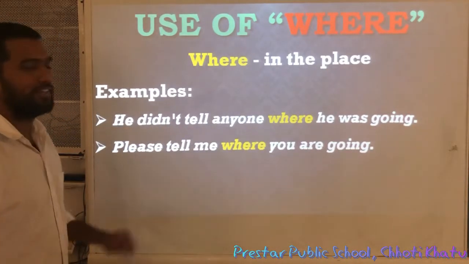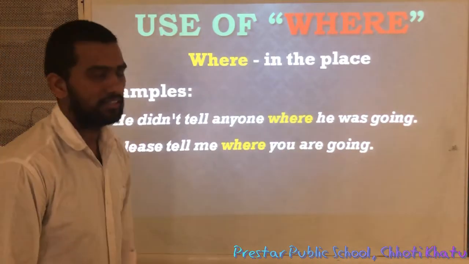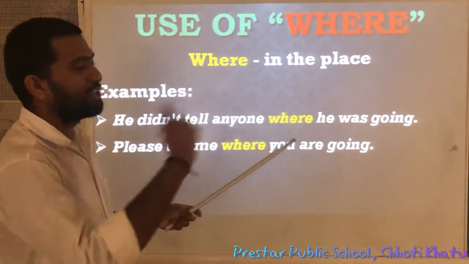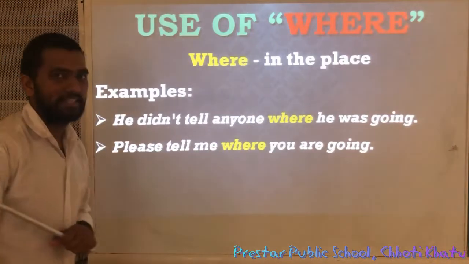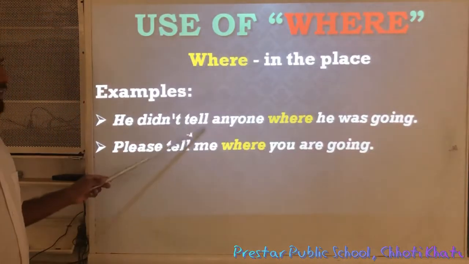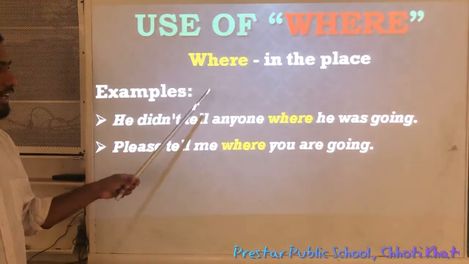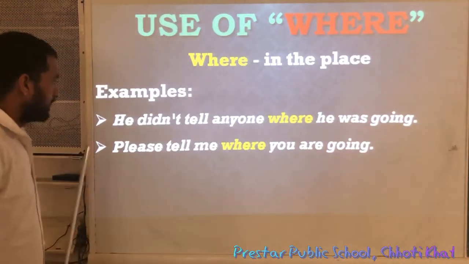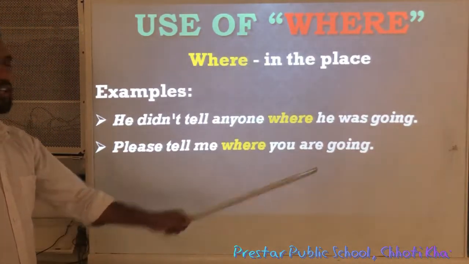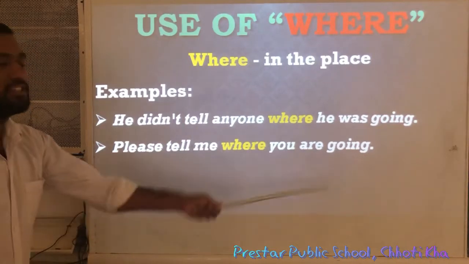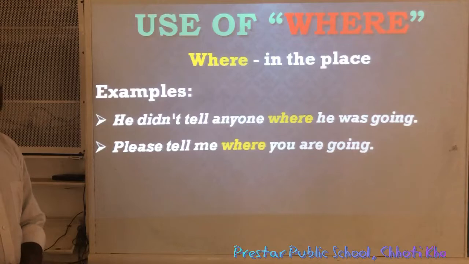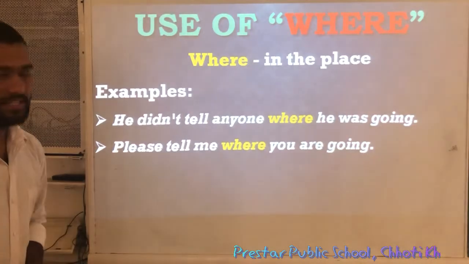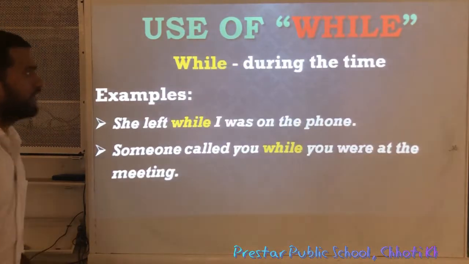He did not tell anyone where he was going. Means he didn't tell anyone the place he was going. Means to which place he was going, he did not say to anyone. Okay? So to explain this type of expression or to indicate this type of situation, we use where as a subordinating conjunction. Okay? Next, please tell me where you are going. Means to which place you are going, please tell me. Okay? To express this type of expression, we use where. Understand?